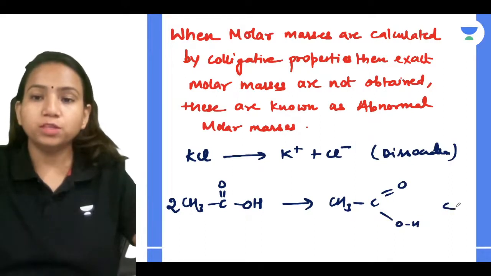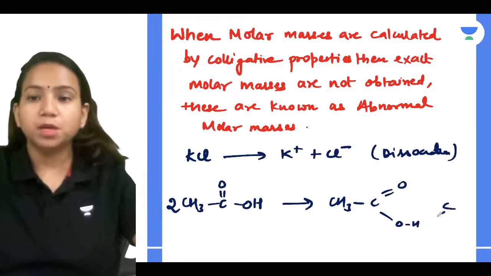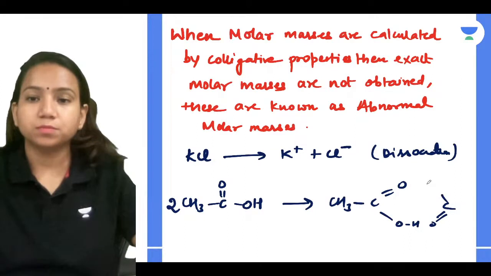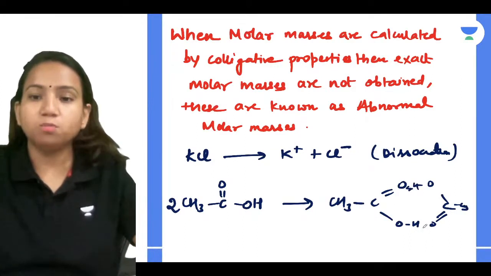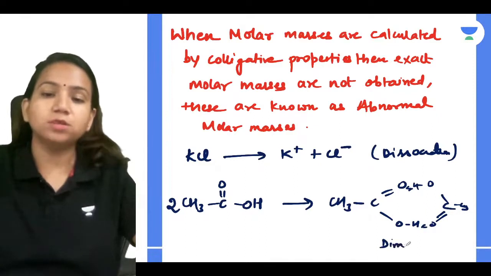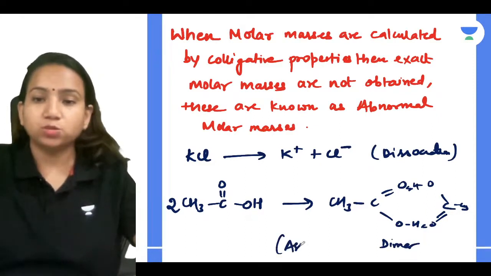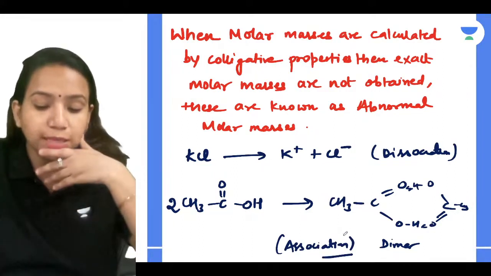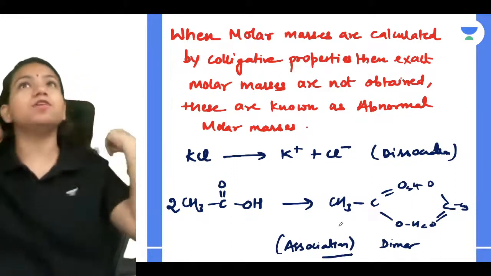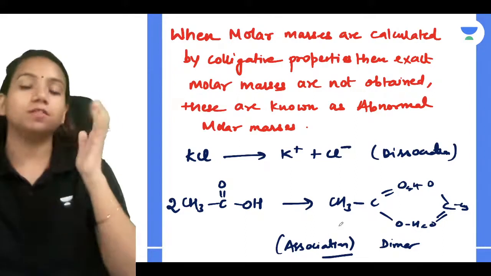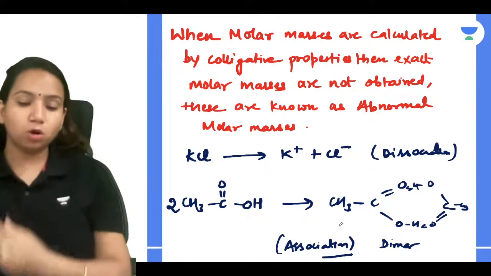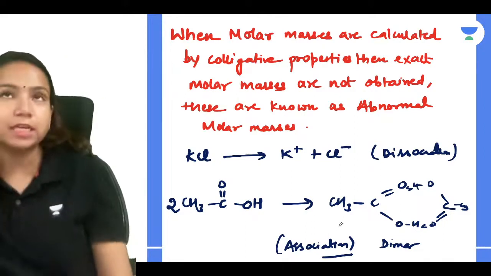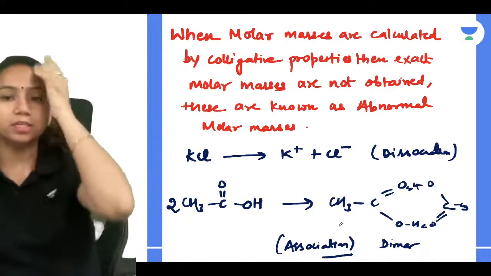Yes, so what can you relate? Very simple: if they are forming a dimer, association is happening. So these points were neglected by all the colligative properties, that your solute can associate as well as dissociate.